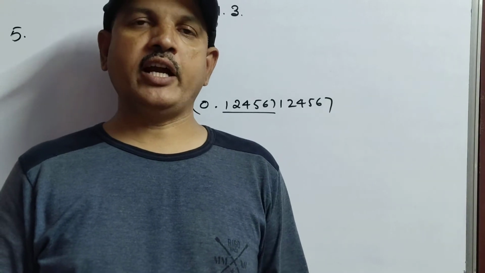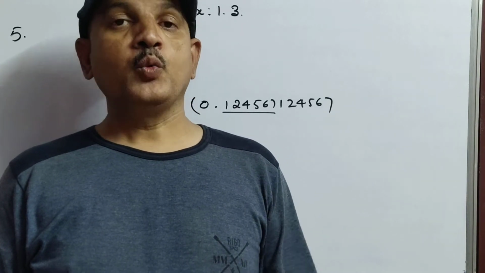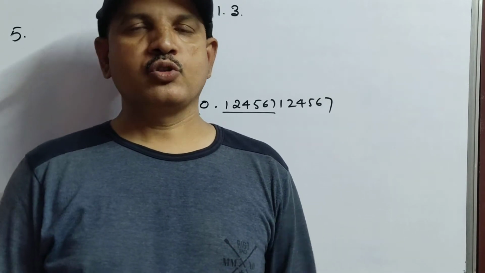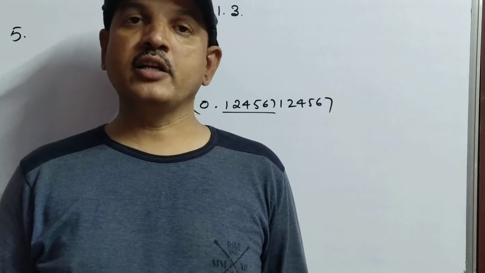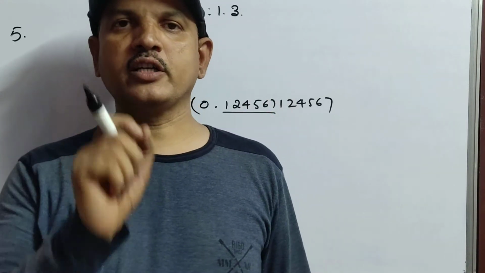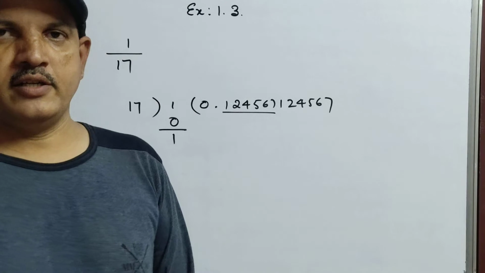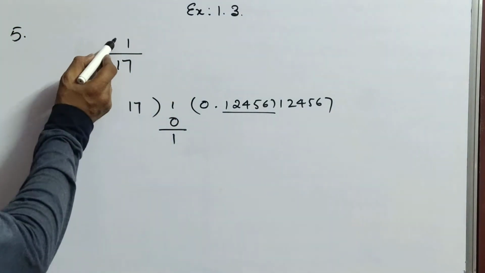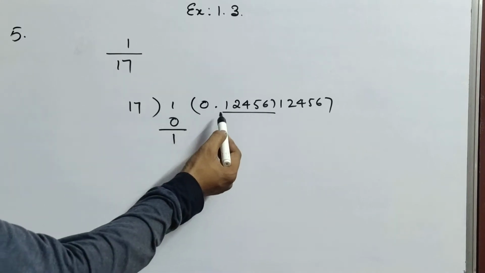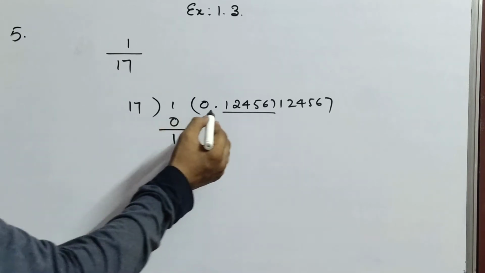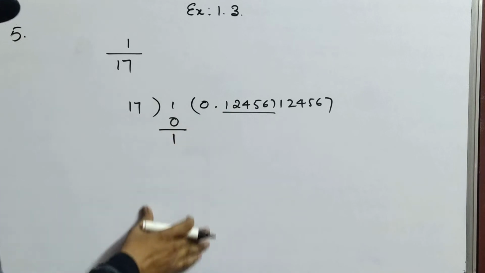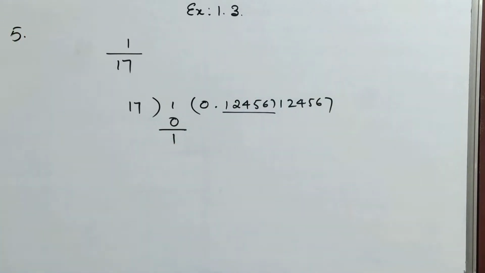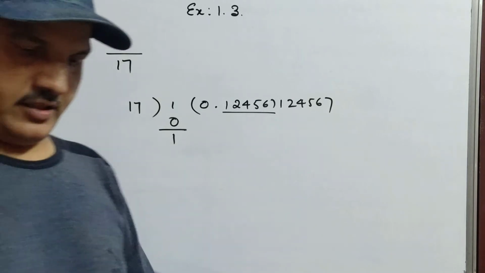How to find out a fraction in decimal form without doing the division, that is there in 10th class only, so you can learn there. There is a shortcut, a very easy shortcut. You will learn it in 10th standard chapter 1. But here, divide 1 by 17 like this, and by doing division you will get an idea after how many digits it was repeating again. So that one you have to find out, the number of digits.